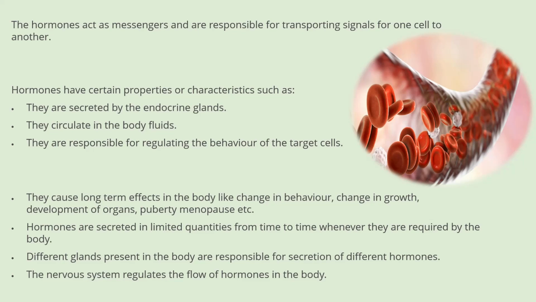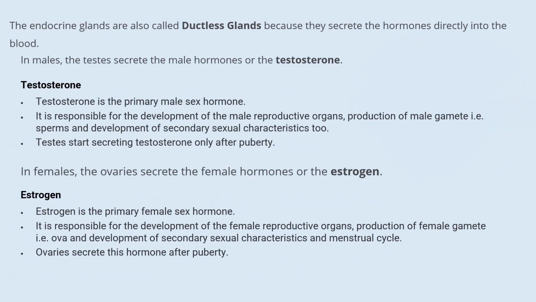Hormones are secreted in limited quantities from time to time, whenever they are required by the body. Different glands present in the body are responsible for secretion of different hormones. The nervous system regulates the flow of hormones in the body. The endocrine glands are ductless glands because they secrete the hormone directly into the blood.